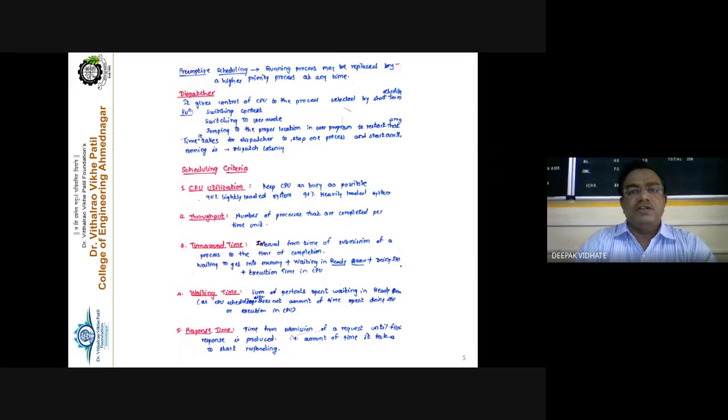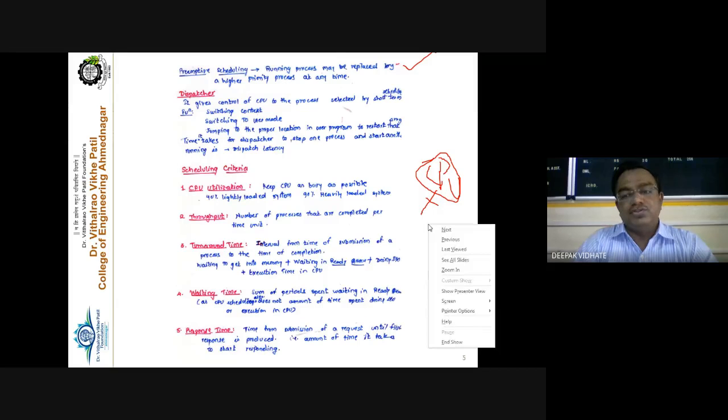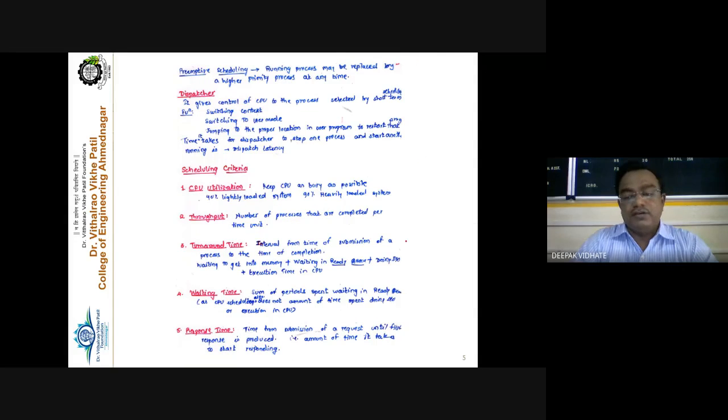Preemptive scheduling: the running process may be preempted by a higher priority process at any time. That is preemption. And non-preemption means that once the process has been assigned to the CPU and is in the running state, it will not be removed from the processor until its complete execution. Okay, now see the next one.